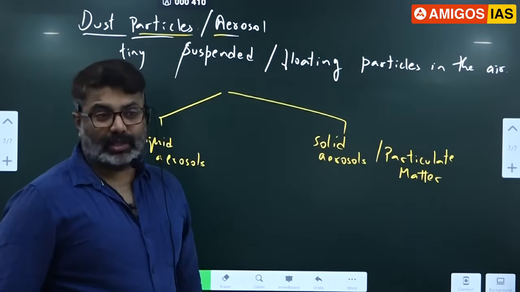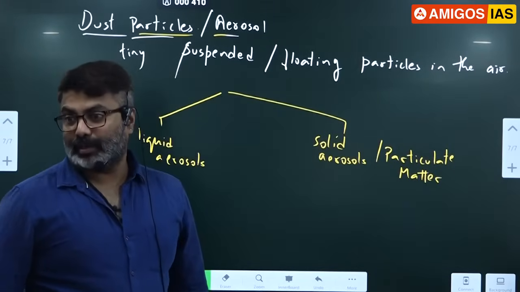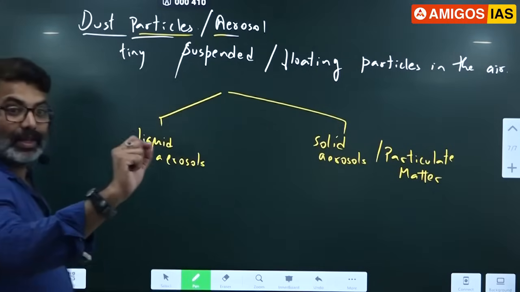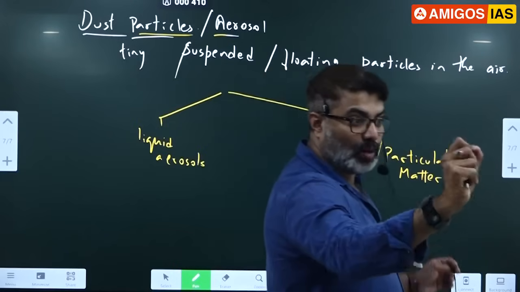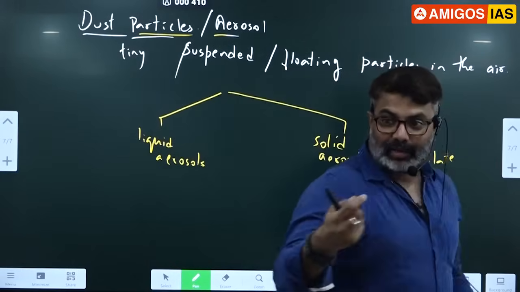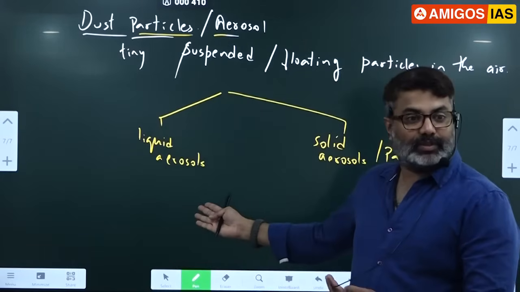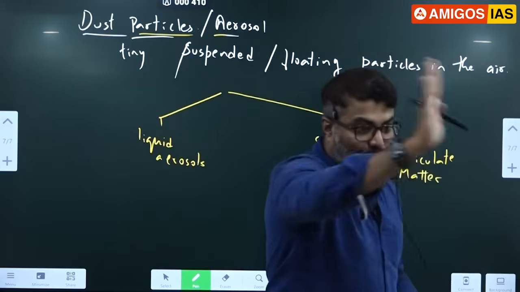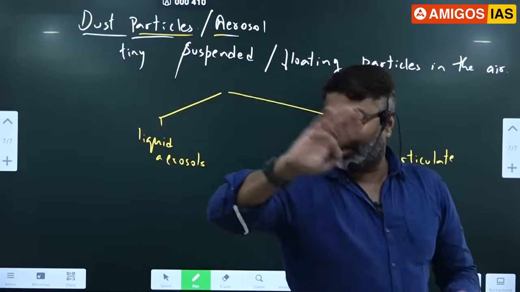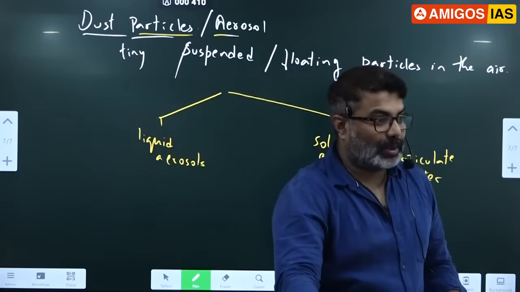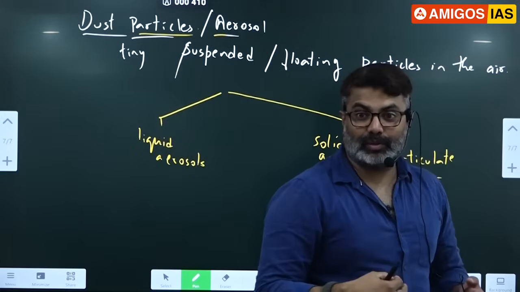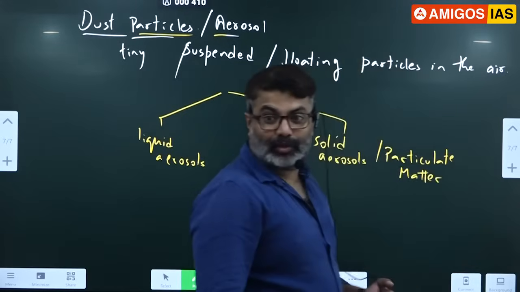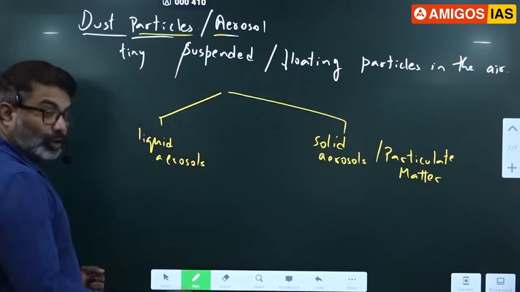Very, very minute particles are called PM, particulate matter. Remember earlier we used to have the chalkboard. In our school we have all seen the chalkboard, right? Earlier we used to teach with that. Only post COVID we have these boards. Earlier we had the whiteboard or the chalkboard. Every time you cleared the board, a lot of chalk dust used to be there. Especially the teachers used to face a lot of problems. The front row students also faced a lot of problems because of the chalk dust. So those are all what?